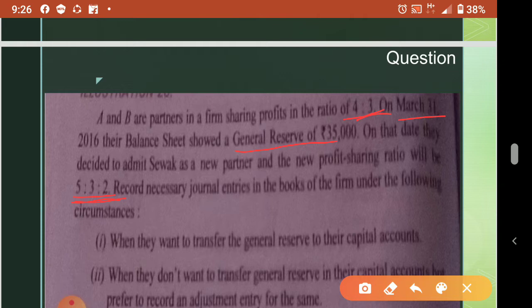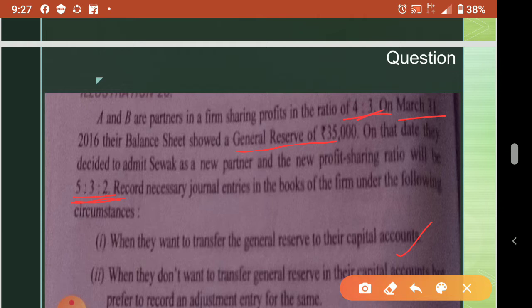Pass the necessary journal entries in the books of the firm under the following circumstances. First, when they want to transfer the general reserve to the capital accounts; this is the first case we already studied, but I included it here also. Next, when they don't want to transfer the general reserve to their capital accounts, then record an adjustment entry for the same.